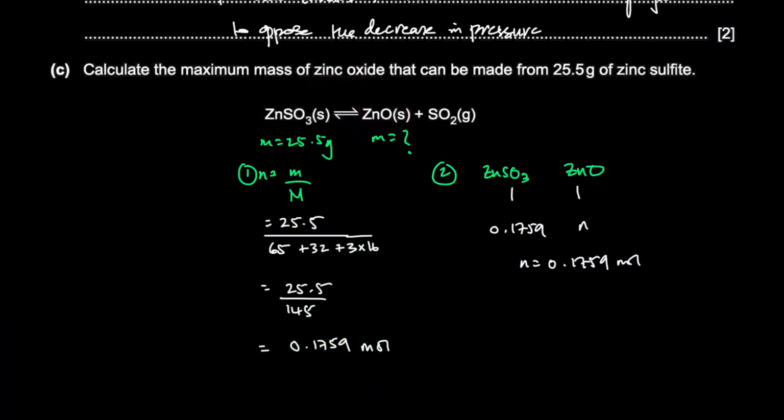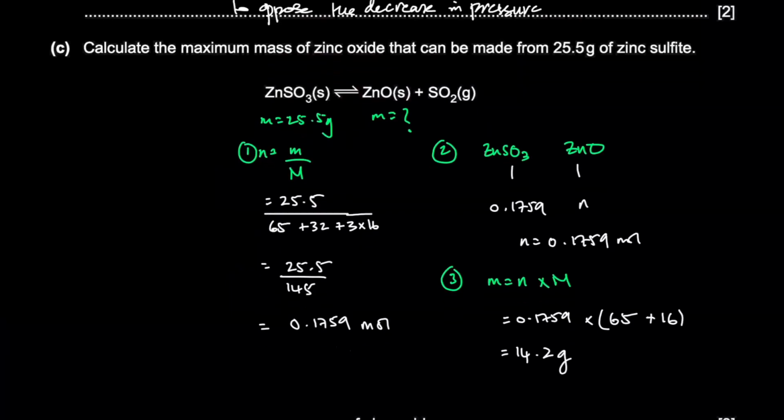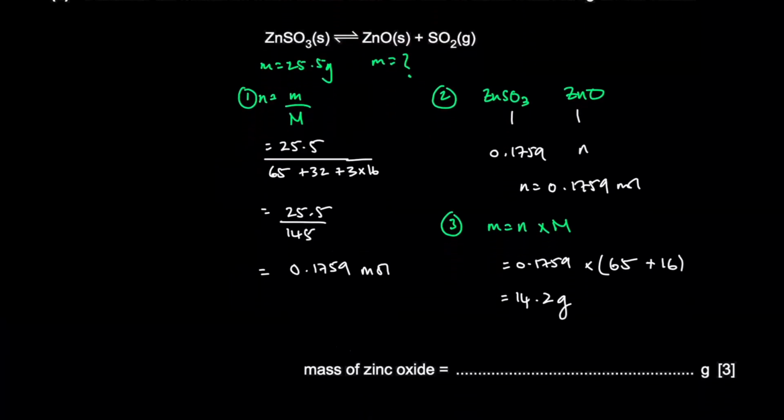And then the third step, convert to mass. This would be mass is number of moles times molar mass, which is 0.1759 times 65 for zinc and 16 for oxygen, so times 81. So that gives you 14.2 grams. Okay. The mass of zinc oxide is 14.2 grams.